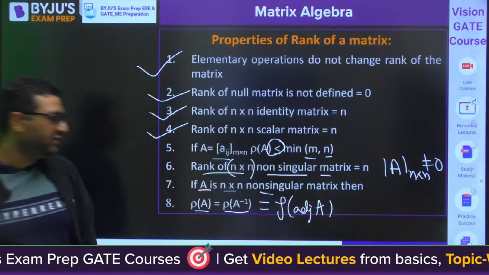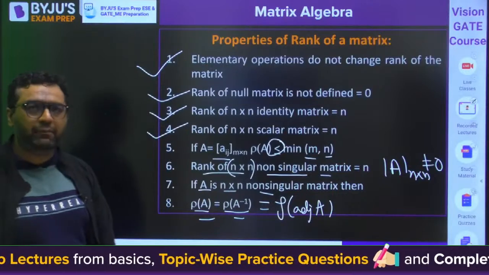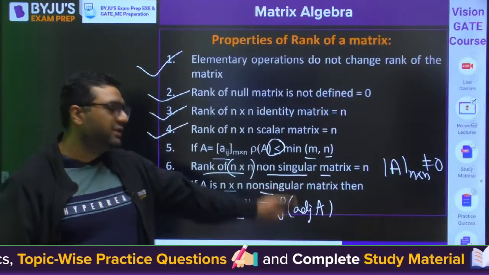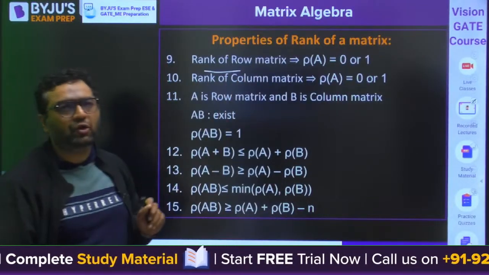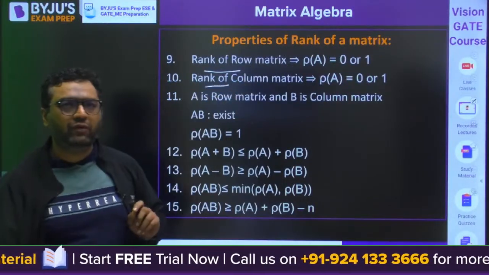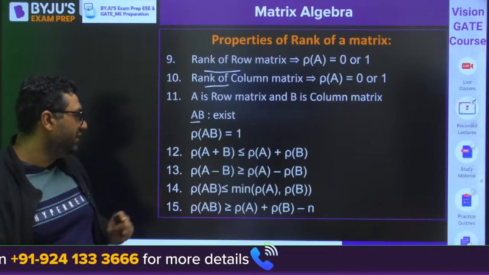Okay, so this is one more property. So rank of A and rank of A inverse would be the same if it is a non-singular matrix. Next point is rank of row matrix is 0 or 1, column matrix is 0 or 1. Product of row and column matrix is going to be 0 or 1 once again.